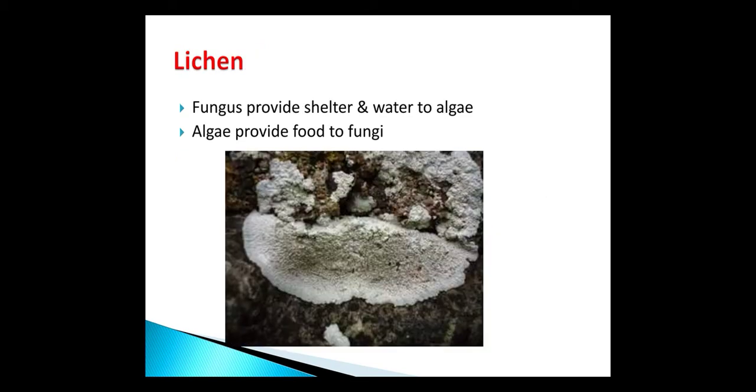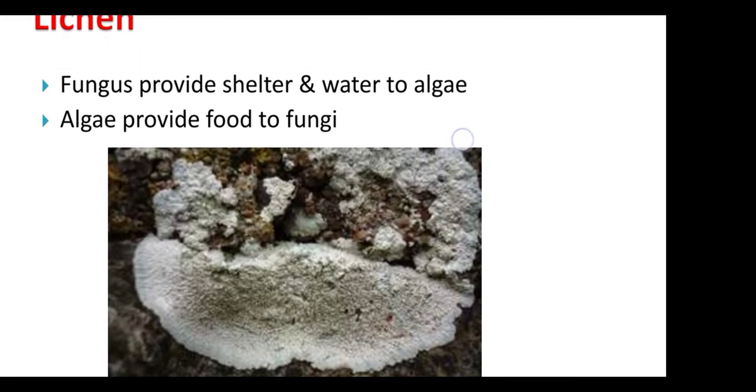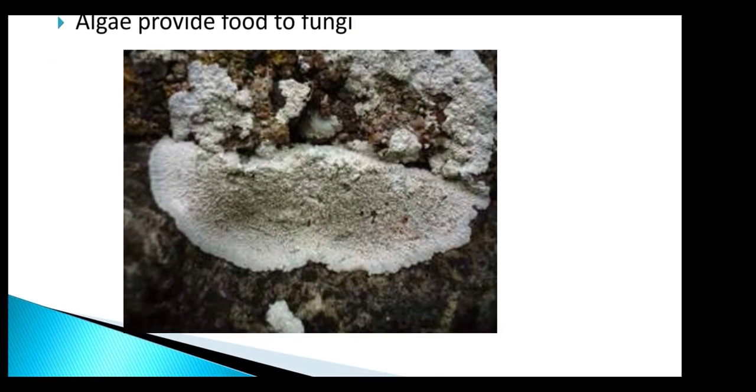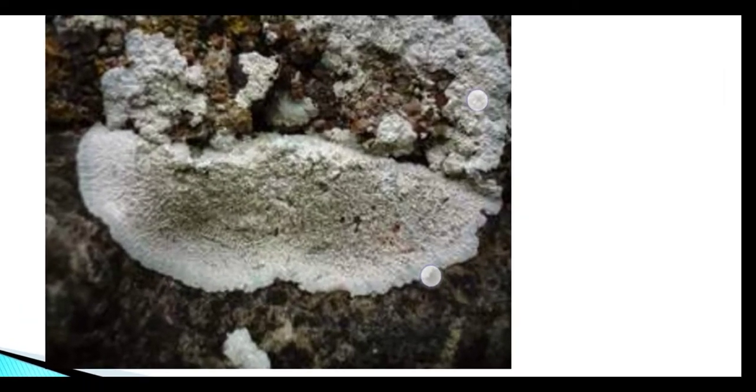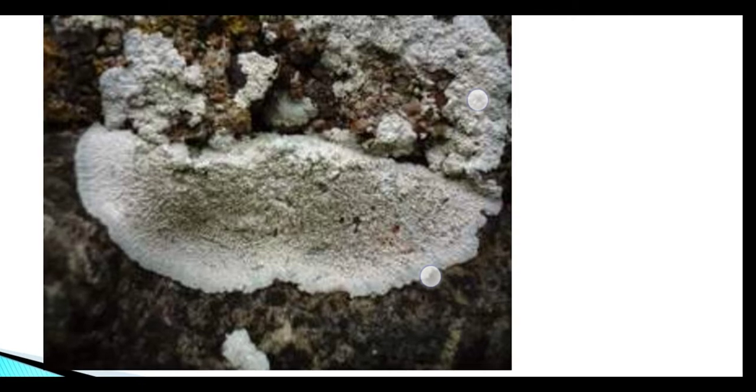Of these two organisms, the fungus provides shelter and water to algae, and algae provide food to fungi. As you are seeing in the picture here, the fungus and algae live together. This white color is fungi, and below it you are seeing the green and reddish color algae.